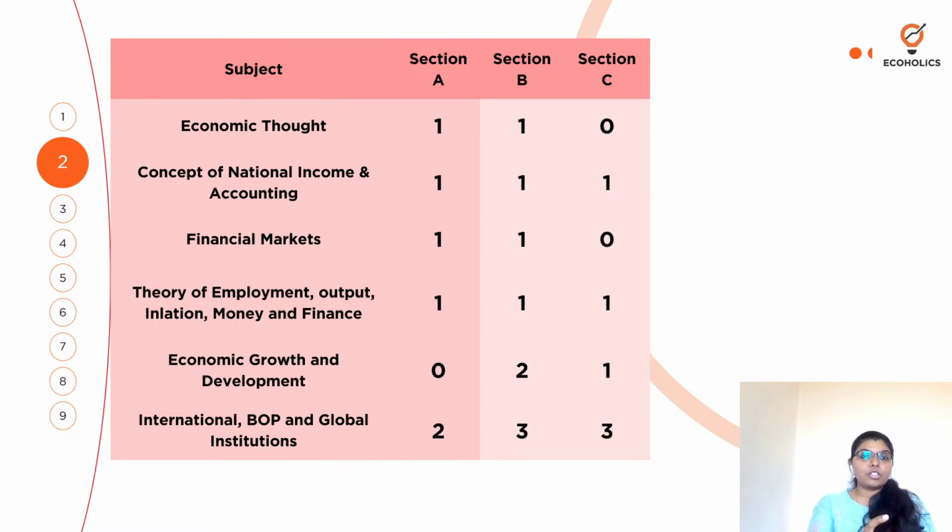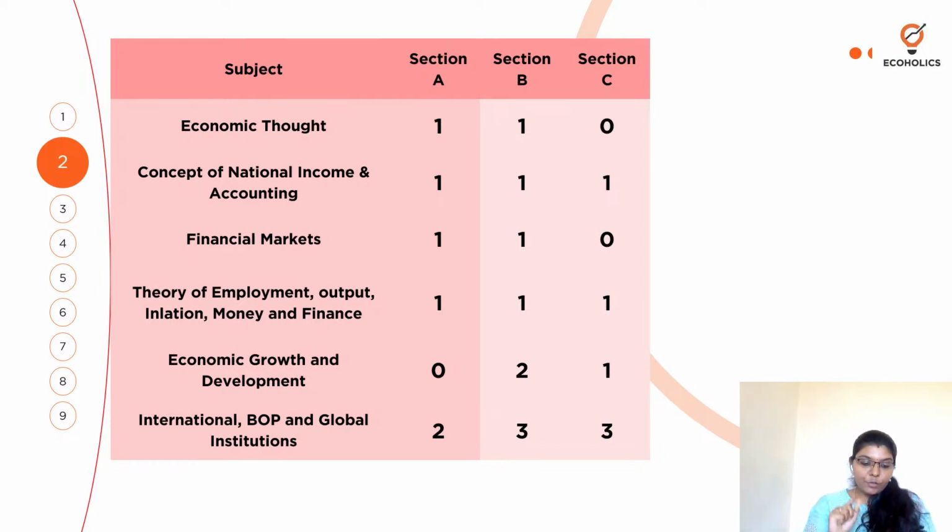So talk about real GDP and then nominal GDP, and that should be worth 3 marks. Then you have to talk about which is the better indicator to measure. Remember, this is for 2 marks, so try to answer why it is better. Let's assume you are saying real GDP is a better indicator. Then you have to state the reason why it is better. Just answering that real GDP is better does not suffice, because it is for 2 marks. You have to give the reason as well, right?